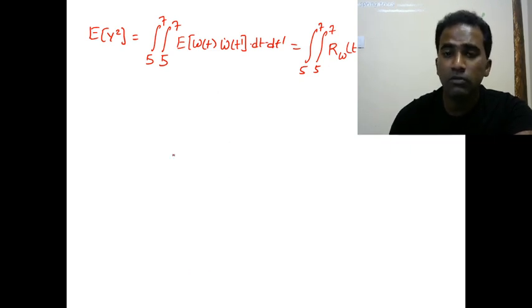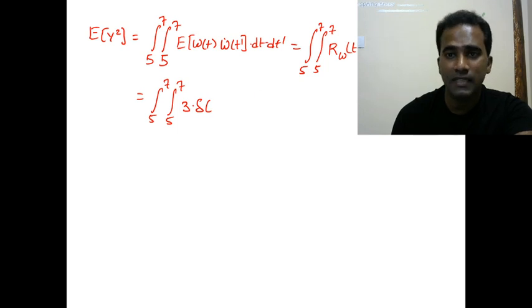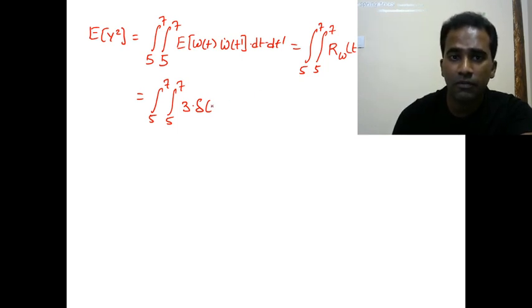Power spectral density is given as 3, and the inverse Fourier transform of the power spectral density will give you the autocorrelation function, which we found as 3 times del of tau. But Rw of t minus t dash is 3 times del of t minus t dash.